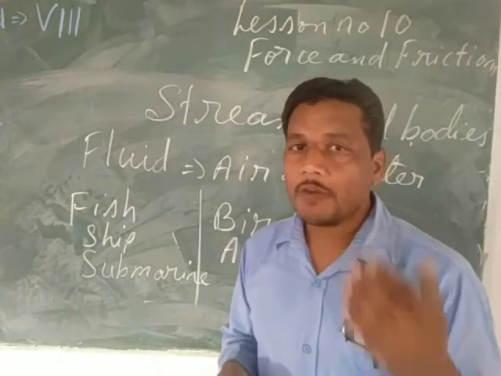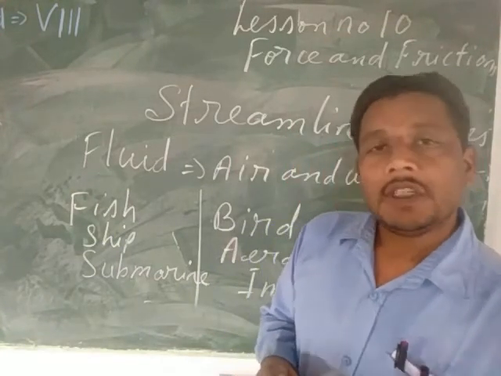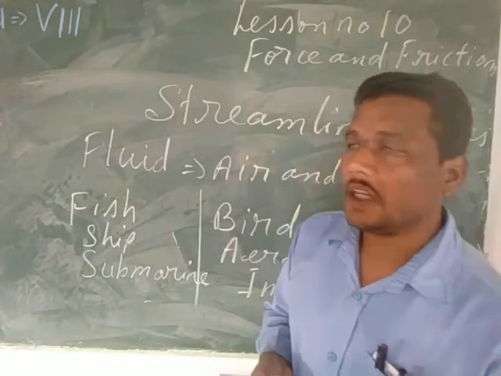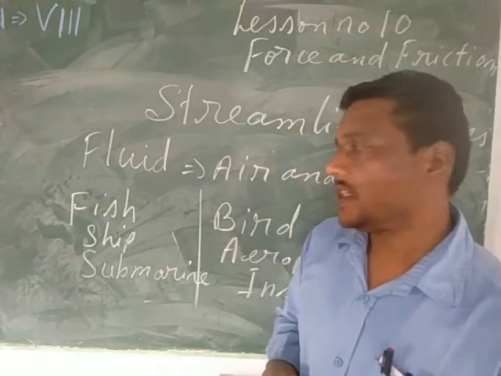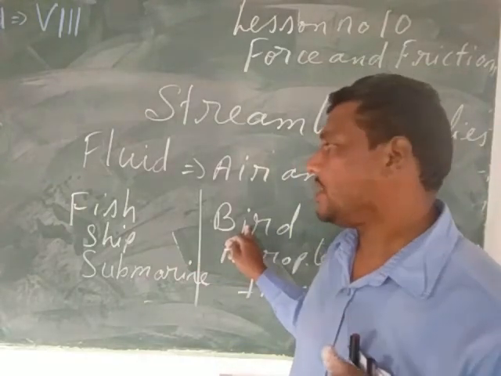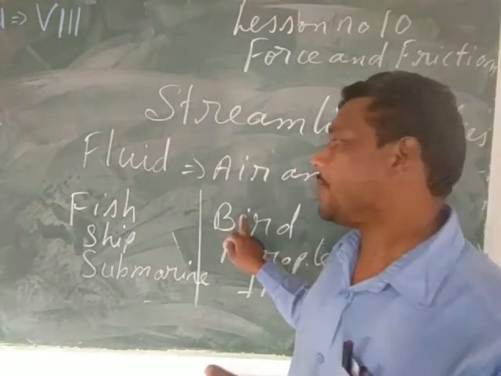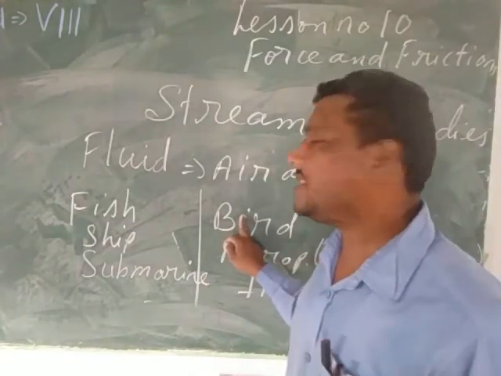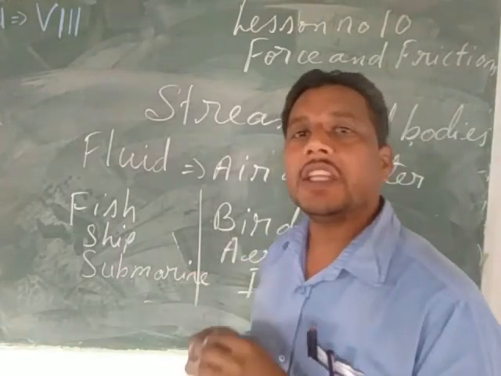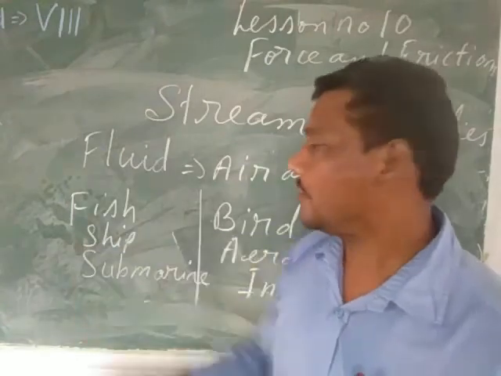So my dear, to reduce the friction, God has given the streamline shape to the fish, bird and the insects. If you are going to see any type of fish, any type of insect, any type of bird, they have the streamline body, so that they can easily cut the air and the water, and they can move forward.